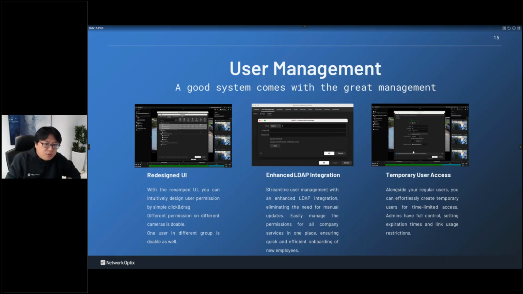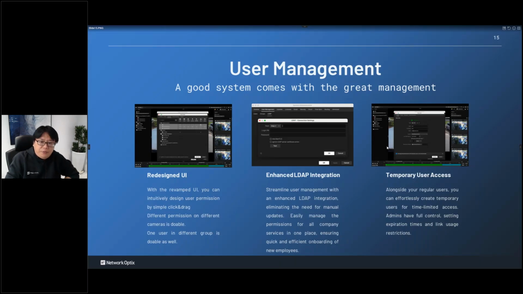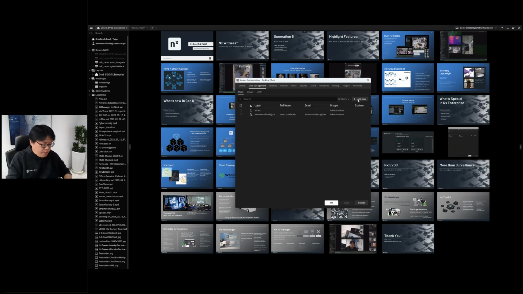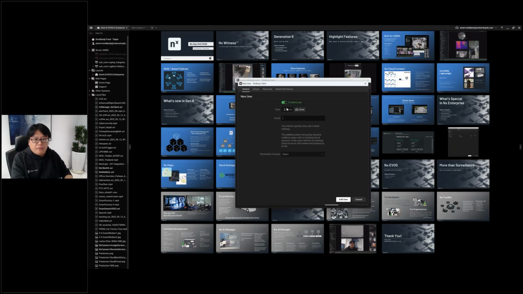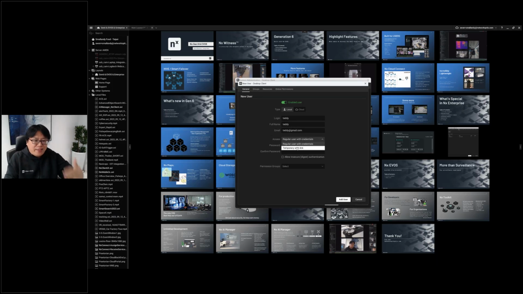The last part of user management is temporary user access. This is good to use. Actually, let me show you the live demo here. I click user manage, click add user. Here, you can create a user, let's say Teddy, at gmail.com. And we give it a temporary link, and then you can give the time limit, day limited.